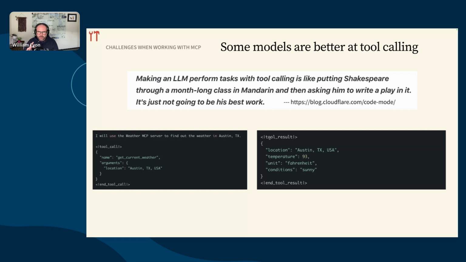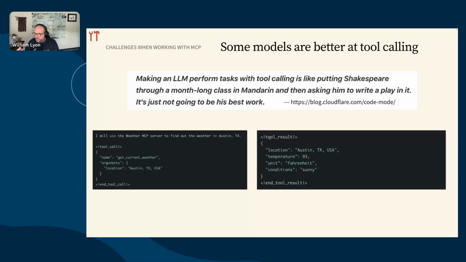And if we think about why this is, well, in order to invoke or request a tool call, the model needs to emit a special token that indicates, hey, I would like to call this tool. And these tokens don't exist out in the wild, and so this doesn't happen during training.